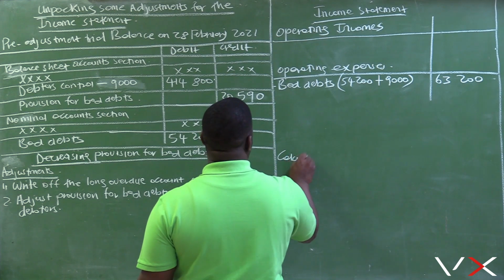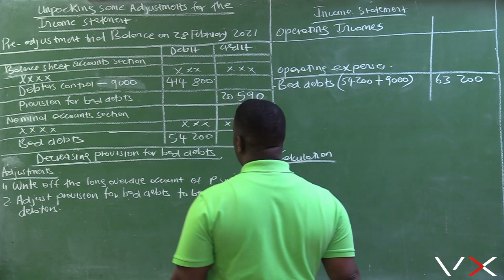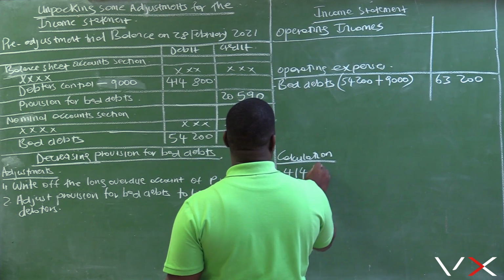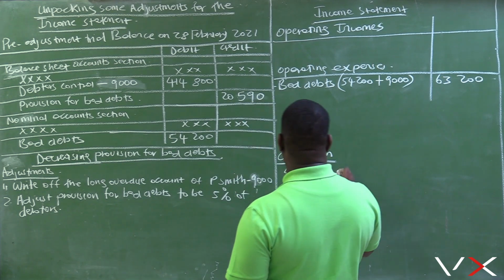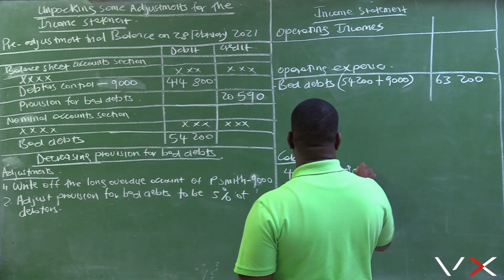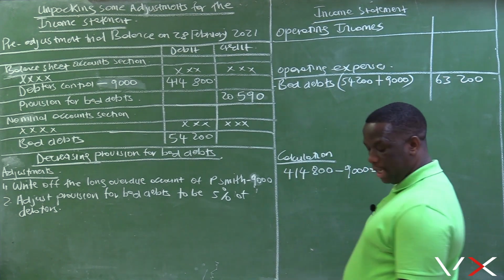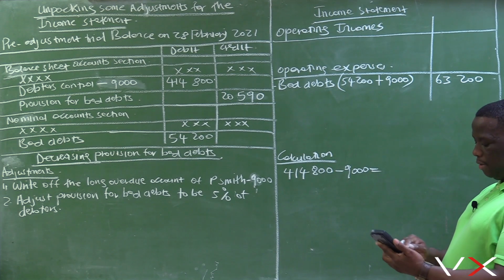Right. Then adjustment number 2: adjust provision for bad debts to be 5% of debtors. The most important thing is for the student to remember that debtors control has been adjusted. The mistake that students make is to forget that debtors control has been adjusted by 9,000. It's no longer 414,800.